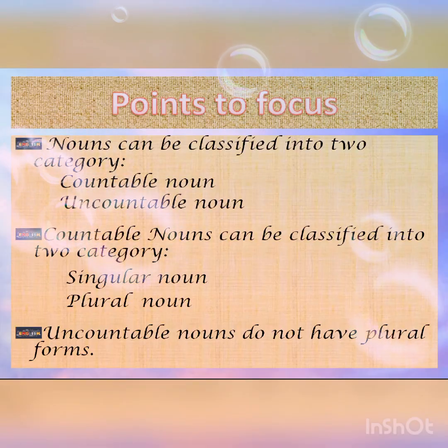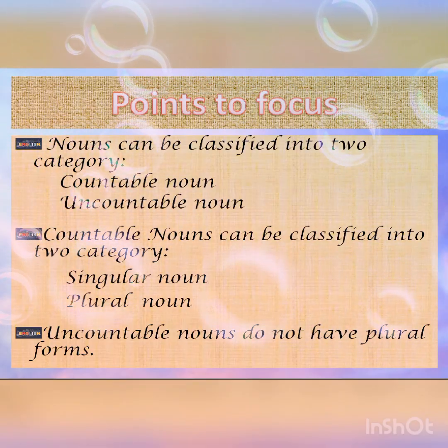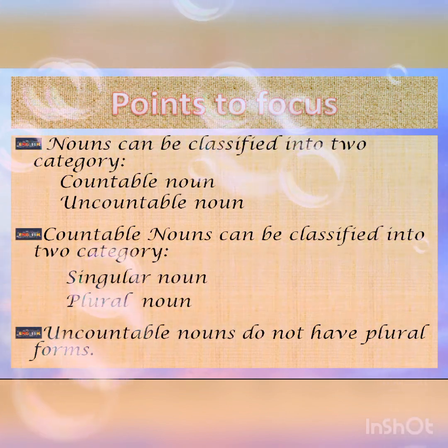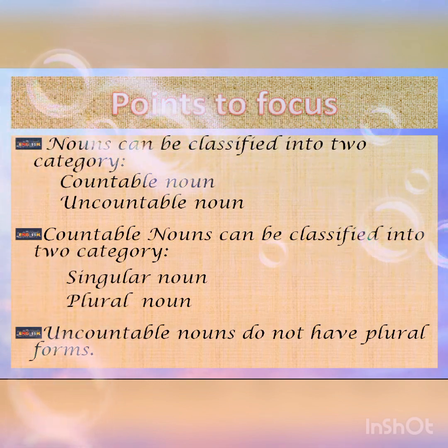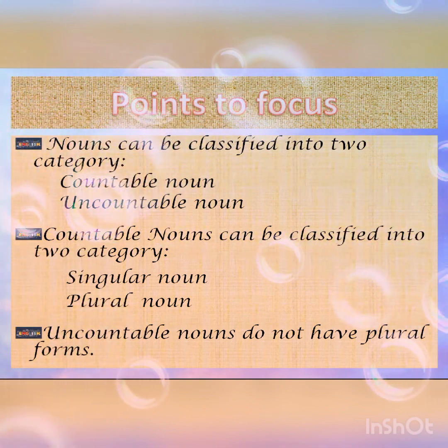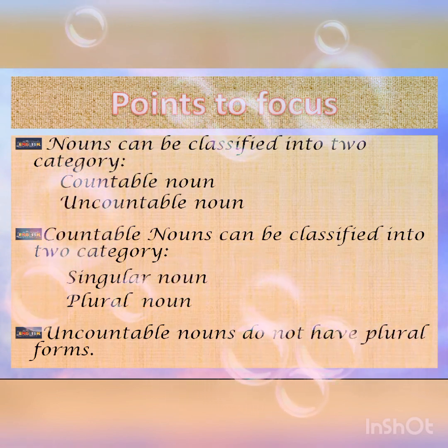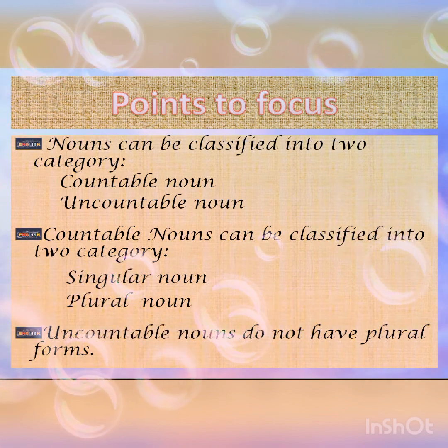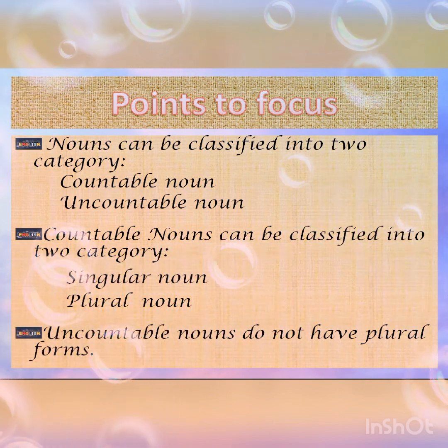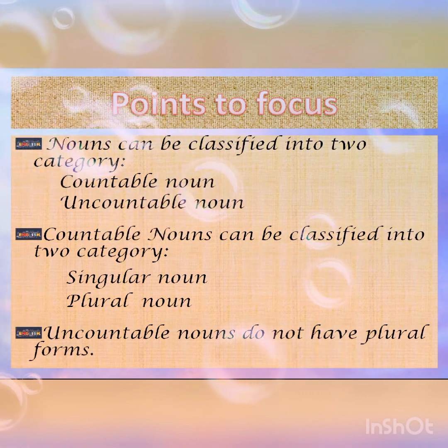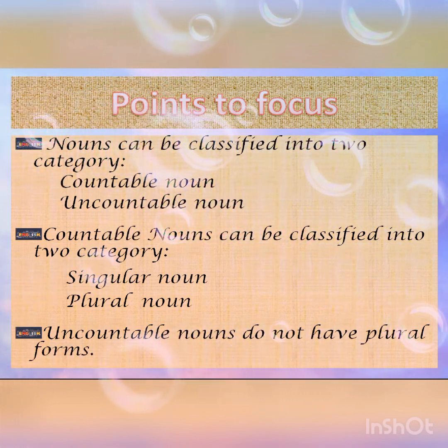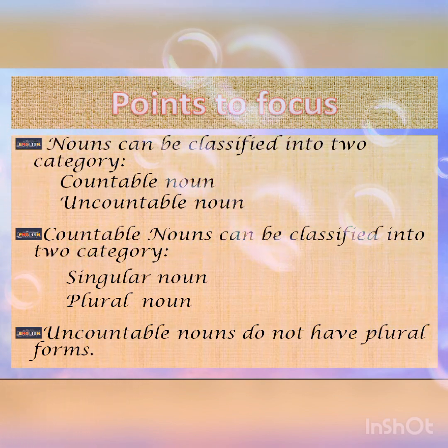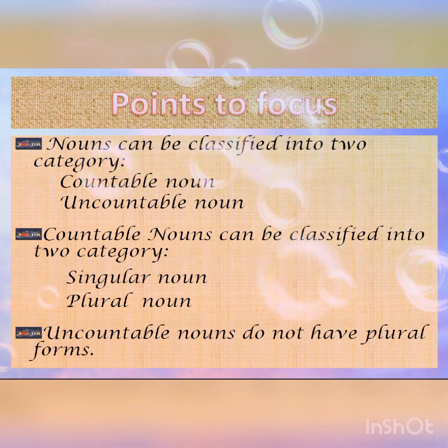Points to focus on in this topic. First point, nouns can be further classified into two categories, countable noun and uncountable noun. Second point, countable nouns can be further classified into two categories, that is singular noun and plural noun. Third point, uncountable nouns do not have plural forms. So friends, don't forget the points to focus on in this chapter.